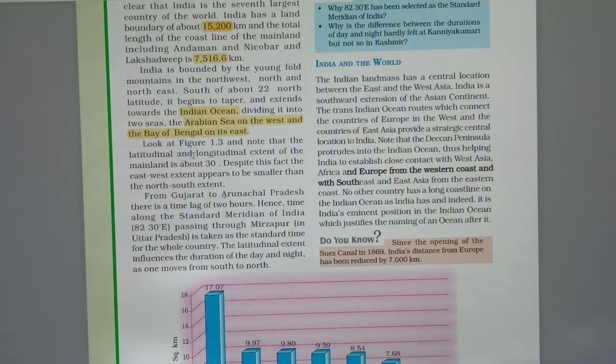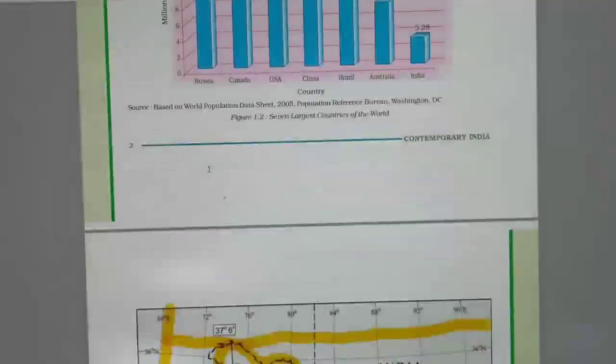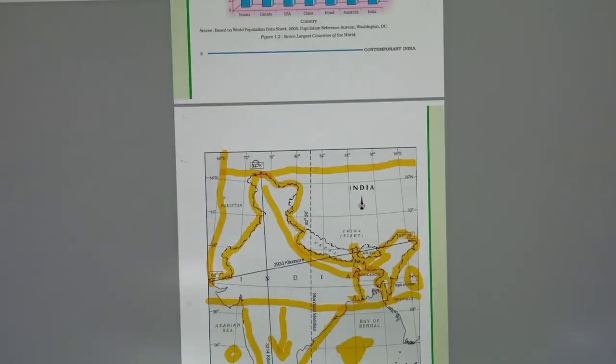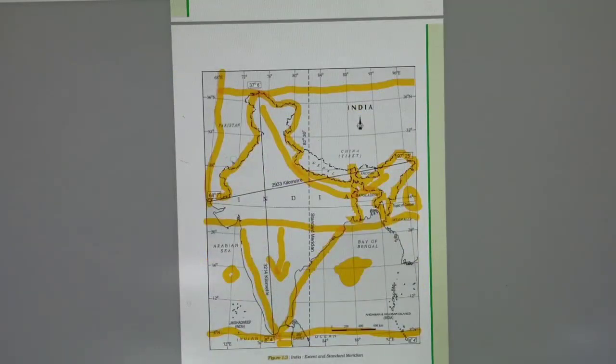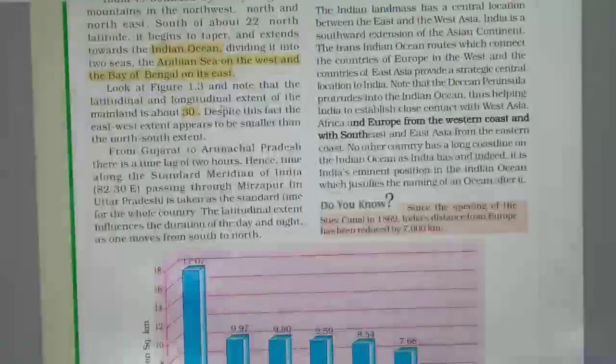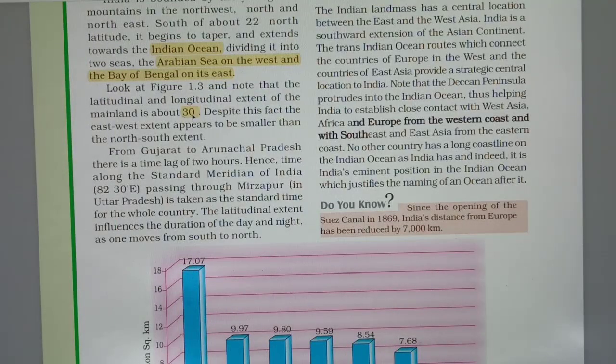Note that the latitudinal and the longitudinal extent of the mainland is about 30 degrees. Latitude is approximately 8 to 37 degrees, a distance of 30 degrees. Longitude is approximately 68 to 97 degrees, and that extent is also about 30 degrees. So India's mainland extent is about 30 degrees.